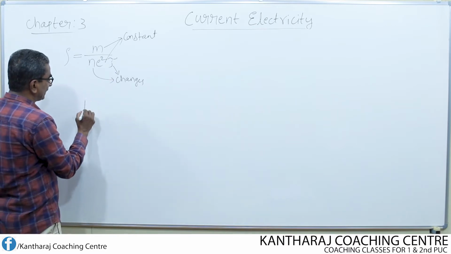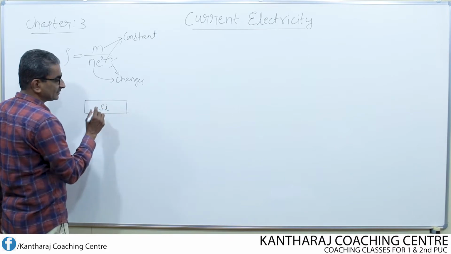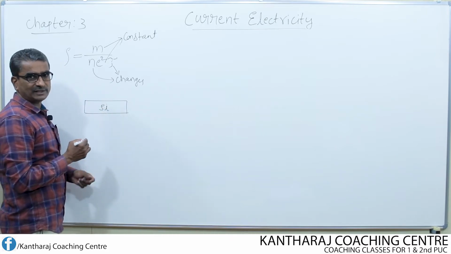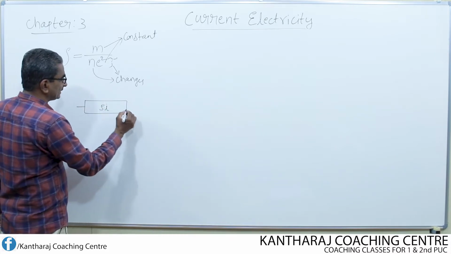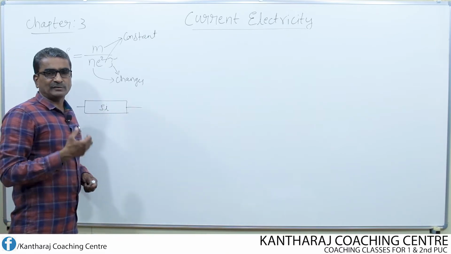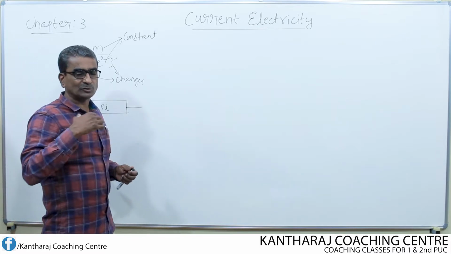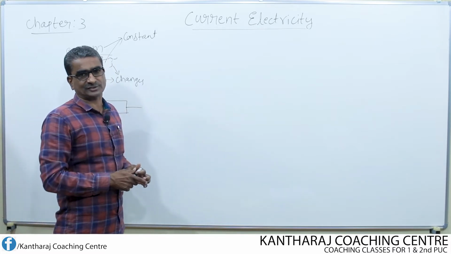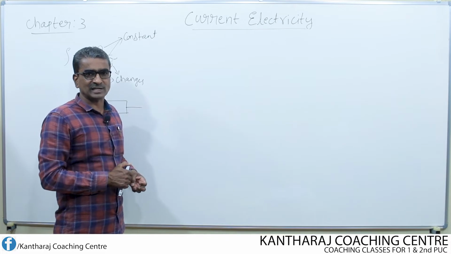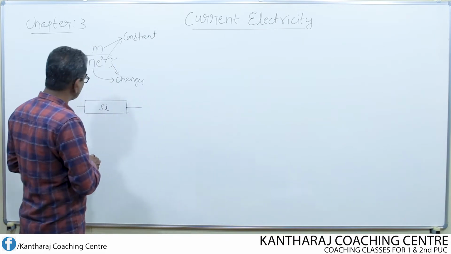In case of a semiconductor, suppose I consider a semiconductor like silicon or even germanium. So this is a piece of silicon crystal. We know that in a semiconductor, the charge carriers are both holes and electrons. Electrons are negatively charged, holes are assumed to be positively charged.